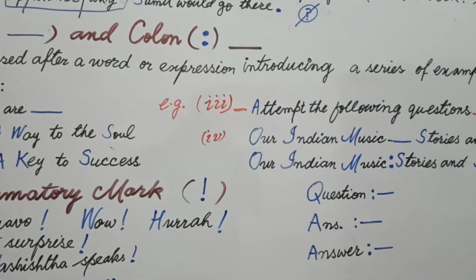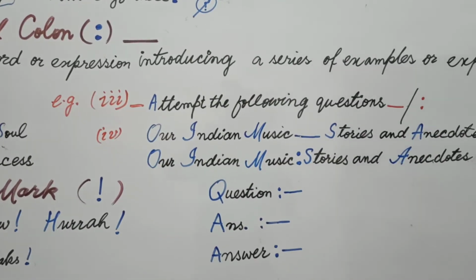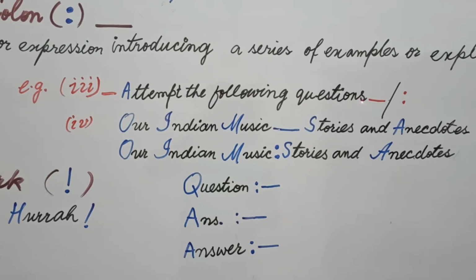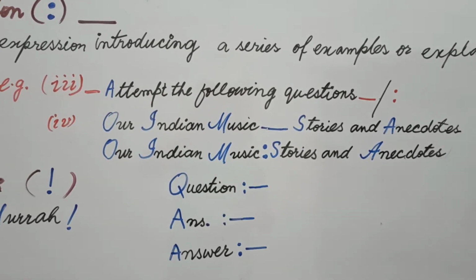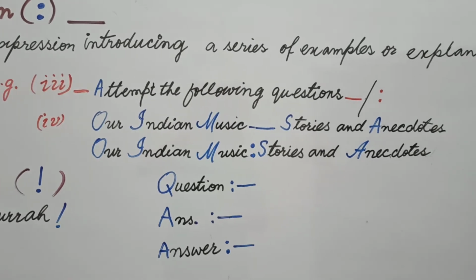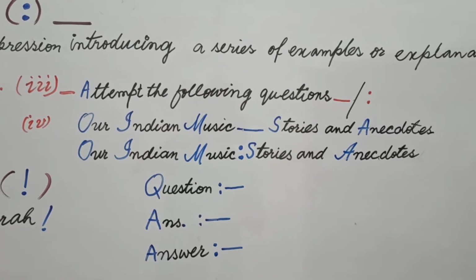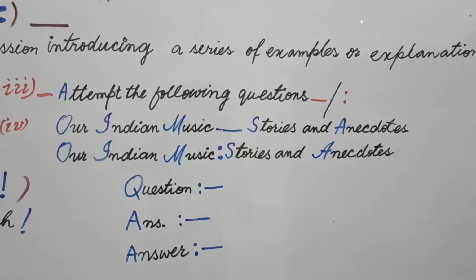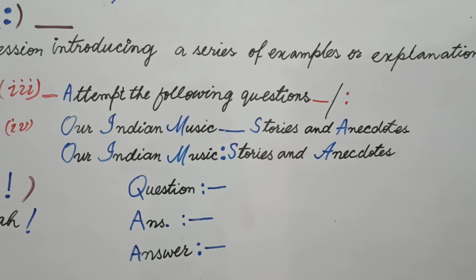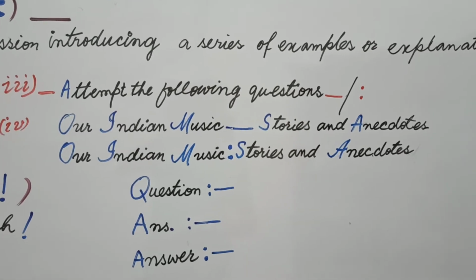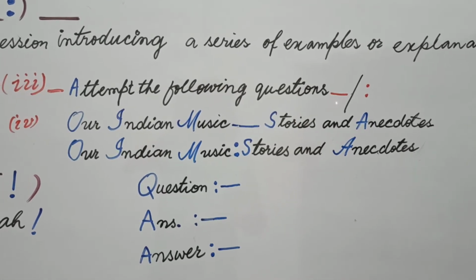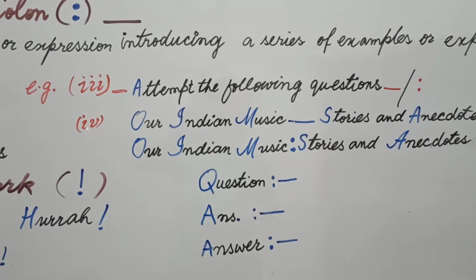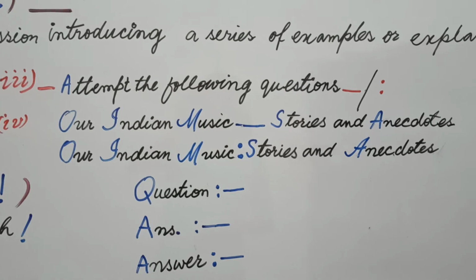Now students, let's have a few examples here and let's have a look. Example third, attempt the following questions. Attempt the following questions. This is your instruction. As I have already told you in the beginning, you write dash and you can use this colon, and students, this mark that is written in black color, it is a slash. Slash gives you the option whether you can choose this or this. In this way, let's come to example number 4. Our Indian music.